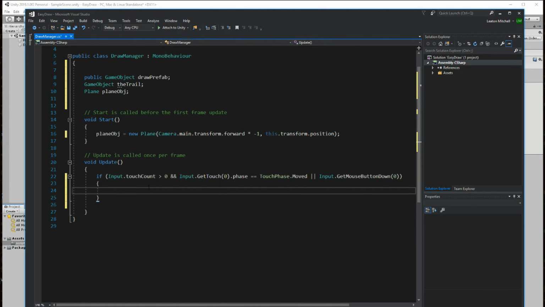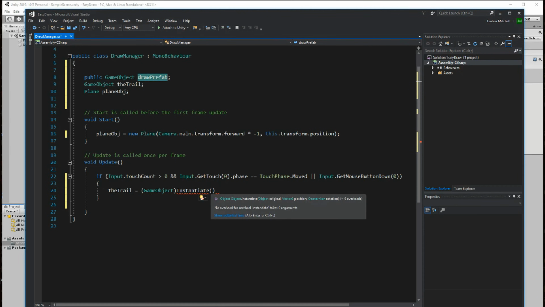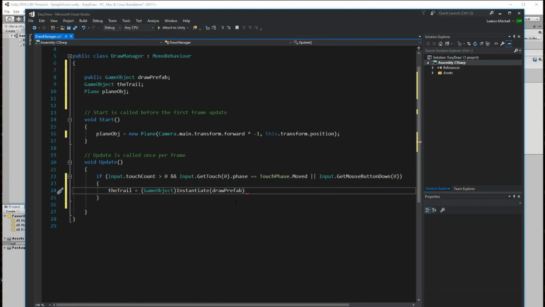In here now, we're simply gonna do a couple of things. The trail that we made, the local variable up there. So the trail equals, and this is where we're going to instantiate it. So game object, this is just the converter here to make sure it comes out as a game object, so you put that in parentheses, and then just instantiate. Instantiate always asks you for what you want to instantiate, so we're instantiating the prefab that we're going to attach soon.